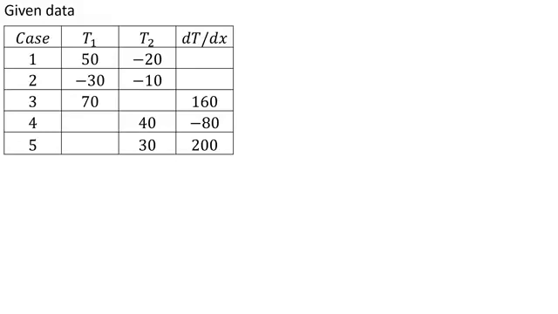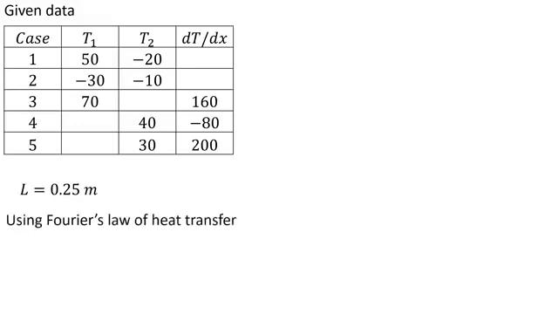And for all these 5 cases we have to calculate the amount of heat flux. The length of the material is 0.25 and the thermal conductivity is 50 watt per meter Kelvin, given in the problem statement.